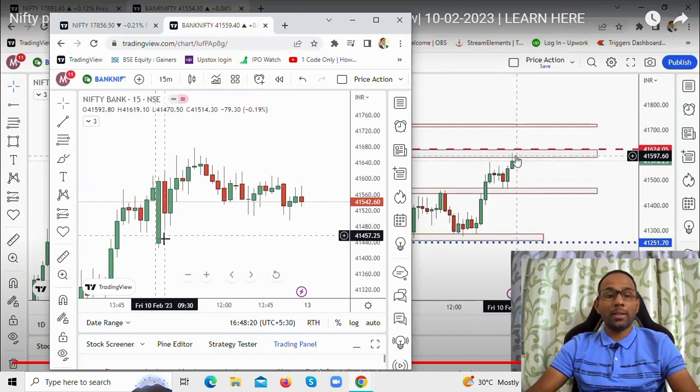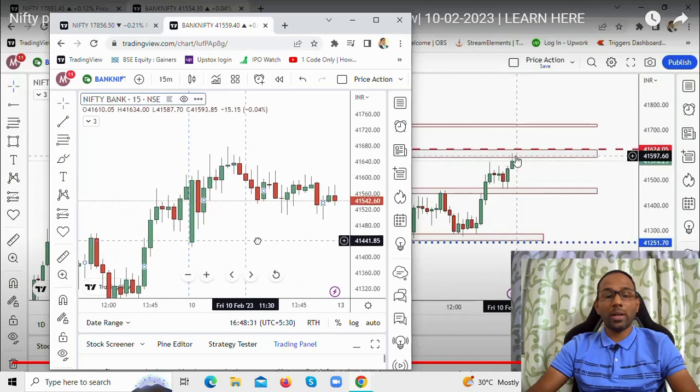So what we had marked at this level was that this would be the resistance zone. What happened? The price opened gap down, so there was an immediate fall. From this level there's an immediate fall on the gap down, and the price just bounced higher from that level.